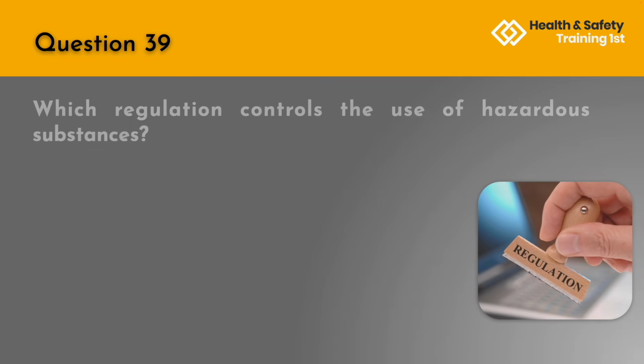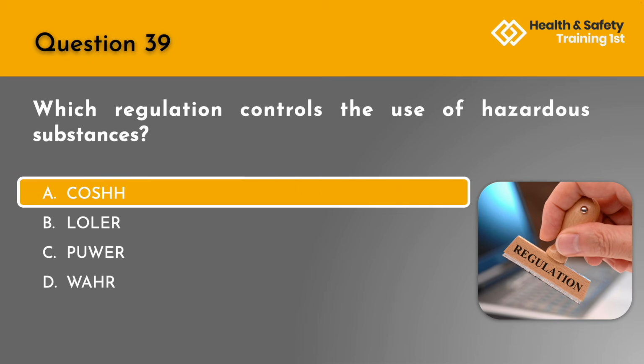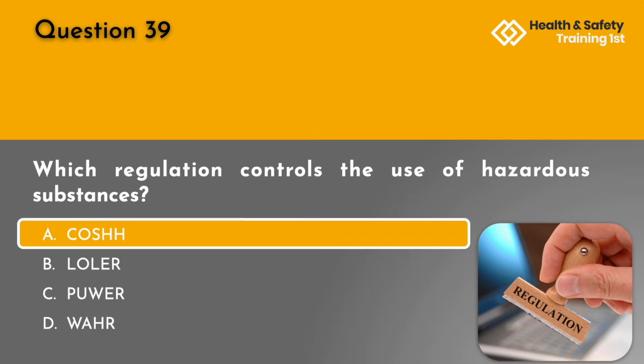Question 39. Which regulation controls the use of hazardous substances? A. COSHH. B. LOLA. C. PURE. Or D. WAHR? The correct answer is A, the Control of Substances Hazardous to Health Regulations, or COSHH.